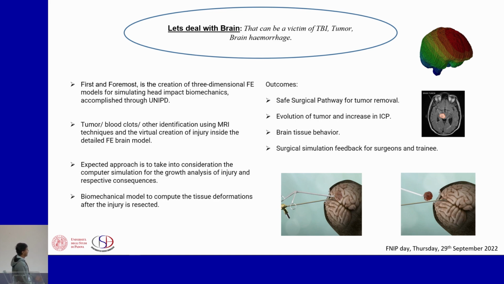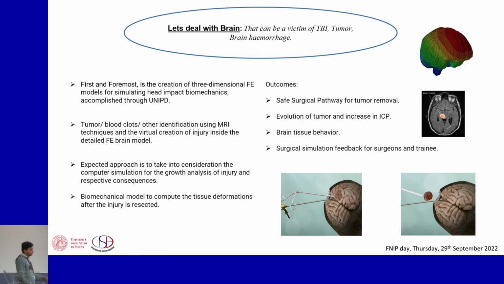What exactly we can do is identify the patient through MRI techniques and allocate the exact tumor into the brain with respect to a virtual creation of injury inside the finite element model. Once that is done, we can determine how much the intracranial pressure is, and at the same time, the evolution of the tumor inside the brain. Once everything is calculated, we can talk about the growth analysis of any sort of injury.